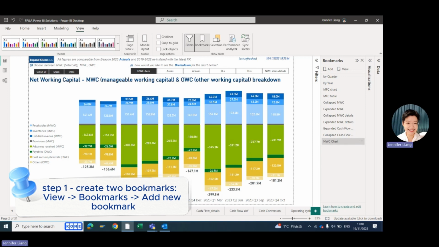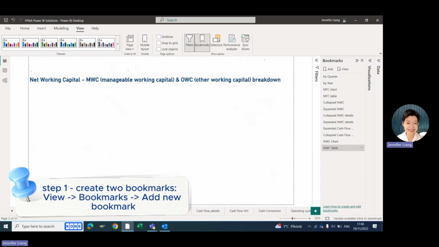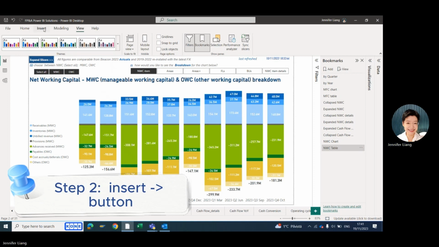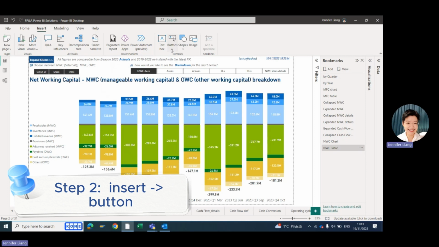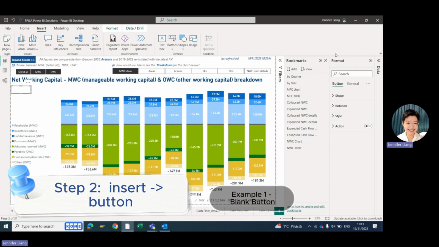Similarly, I choose the table. Name it Net Working Capital Table. With these two bookmarks ready, I will go to the first page. In this page, I would like to give the end user visibility and flexibility to go to the table. First, insert a button. There are different buttons to choose from. I will first use a blank button.